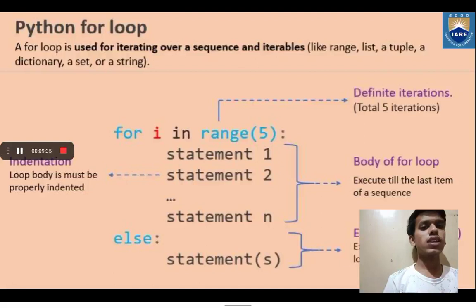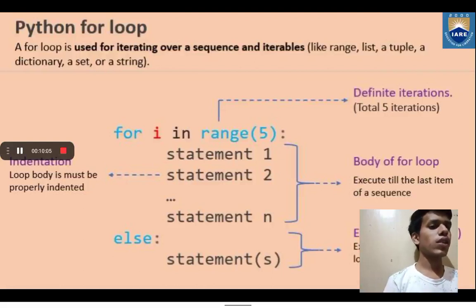So here we can see in detail about the for loop. A for loop is used for iterating over a sequence or iterable like range, list, tuple, dictionary, set or a string. For example, it is given: for i in range, where range is the sequence and i is the variable, and this is the general syntax. And there are statement 1, statement 2 to statement n, which are given indentation, and then the else part is written.